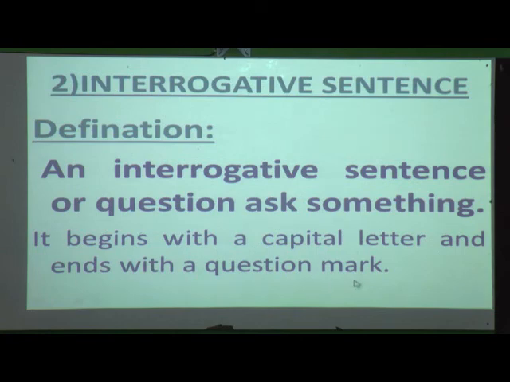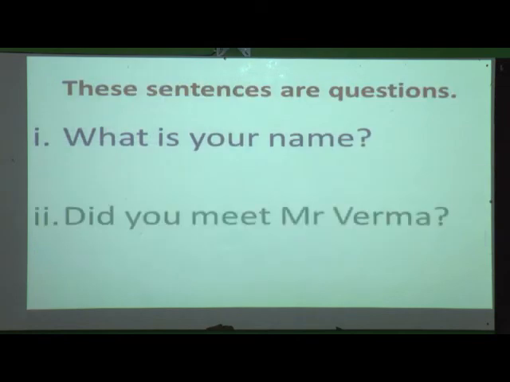Now we will see some example sentences of interrogative sentences. What is your name? Yes, we can see this sentence is called an interrogative sentence. Why? Because it begins with a capital letter and ends with a question mark. Second, did you meet Mr. Verma?